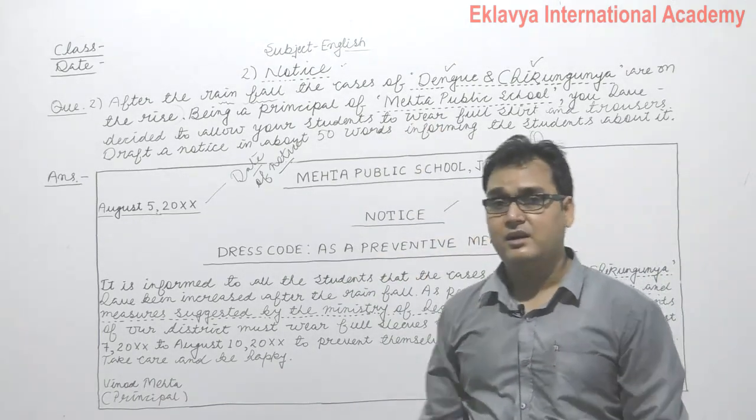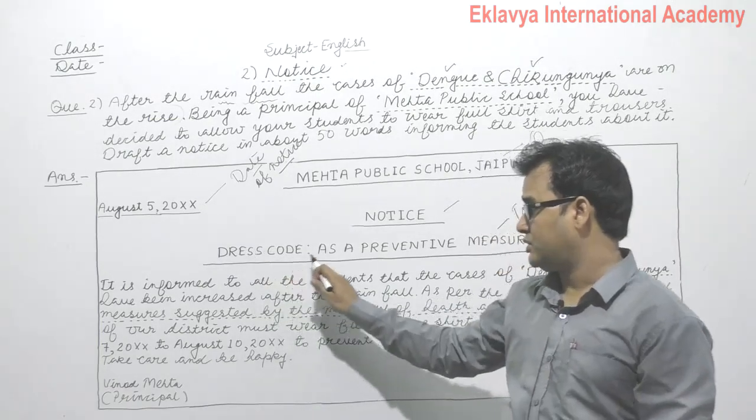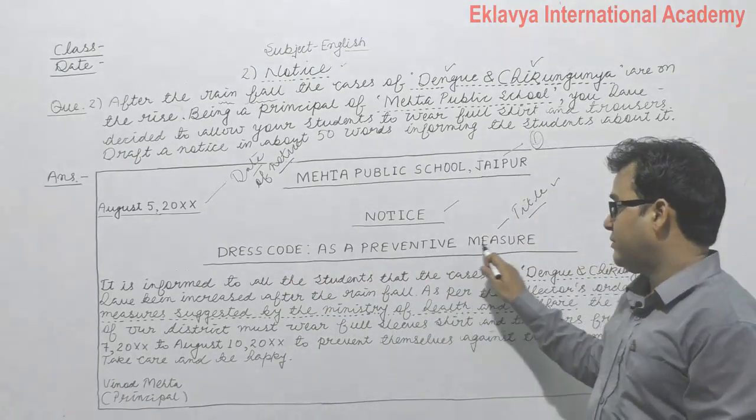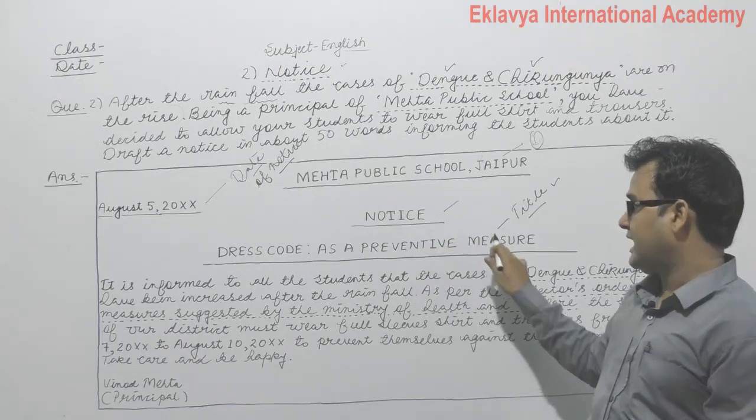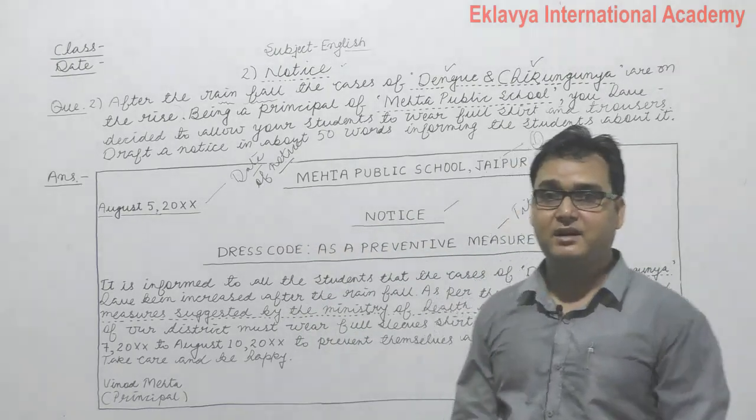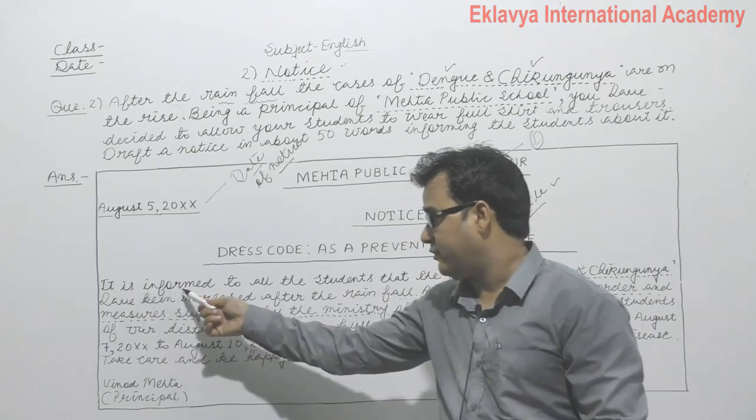Line number four, basically your title, like dress code as a preventive measure, एक उपचारात्मक सुझाव के रूप में dress code. What it is? A dress code. Let's say we answer. It is informed.